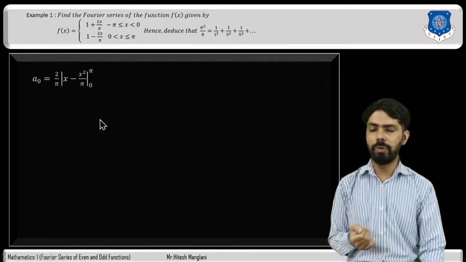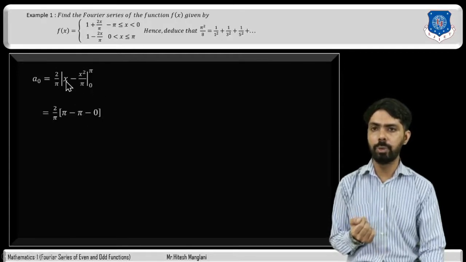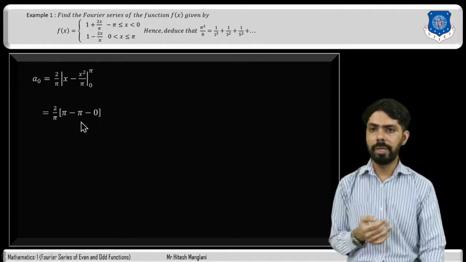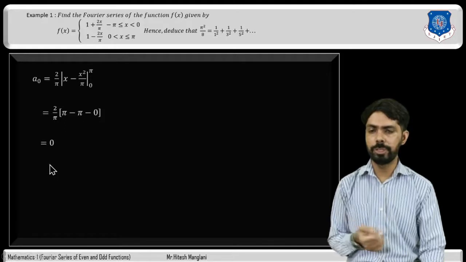So here first of all we will replace x by pi. So here 2 divided by pi in bracket pi minus pi square by pi. So that will be pi. So pi minus pi, then lower limit is 0. So replacing x by 0, it will be 0. So pi cancels out, therefore answer of a0 is 0.